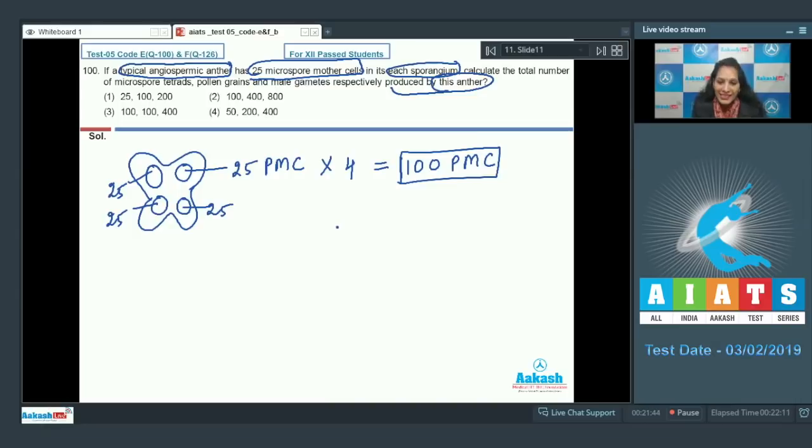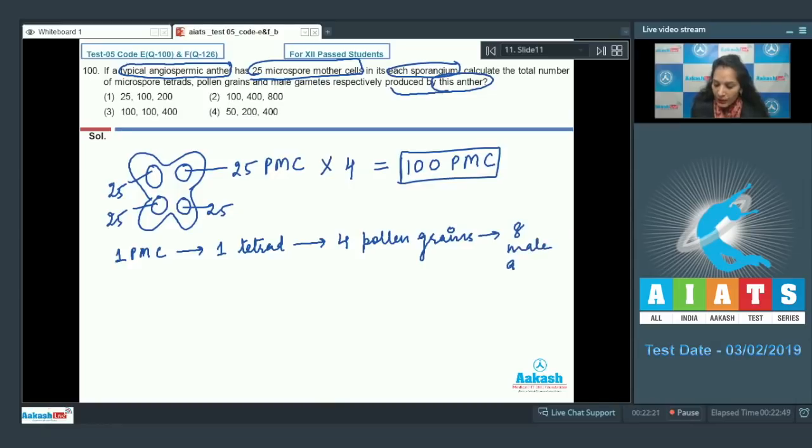Now you can calculate easily. One pollen mother cell gives you 1 tetrad or the microspore tetrad, which gives you 4 pollen grains. And each pollen grain gives you 2 male gametes. So 4 pollen grains will give you 8 male gametes. Now multiply everything with the 100. Why? Because we have to find out from the 100 PMC.